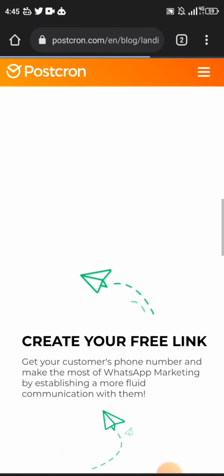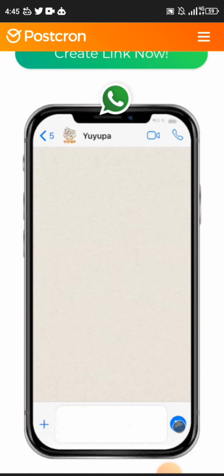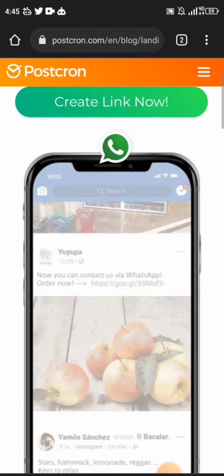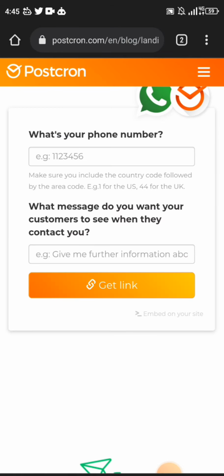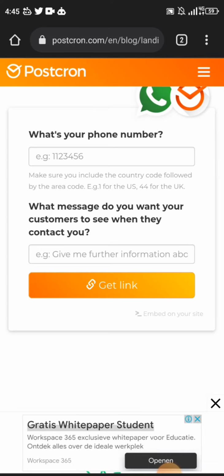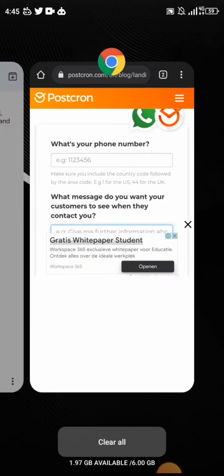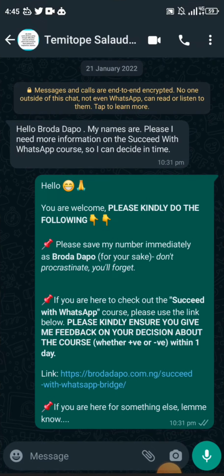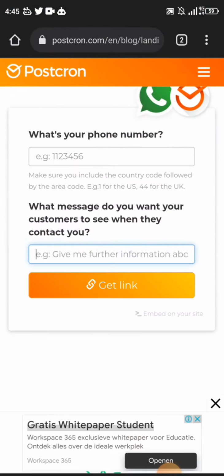What it allows you to do is generate a WhatsApp link that you can post anywhere, and you can also integrate a specific message. So what message do you want your customers to see when they contact you? This is where I created this particular message that you are seeing. Let me show you an example. Hello, brother, my name's please, I need more information on. When you create that here, then you can use that link. You can integrate the link that it generates for you after you have entered all the details.